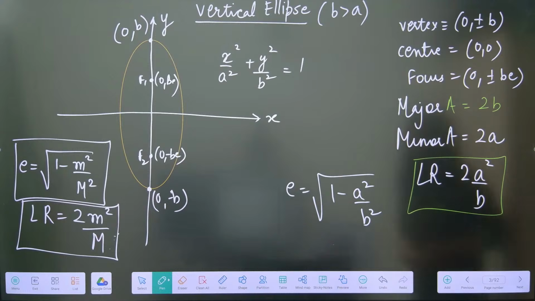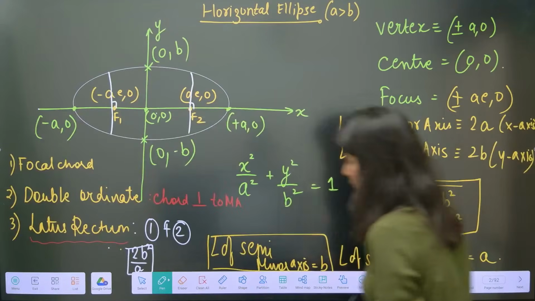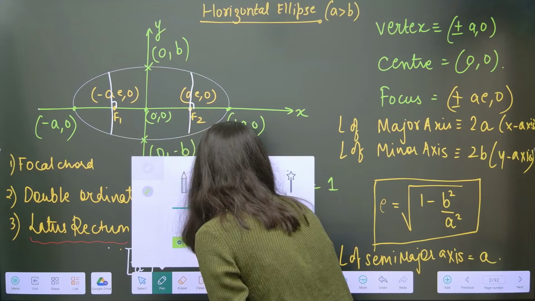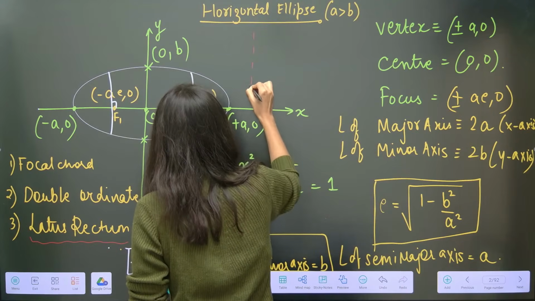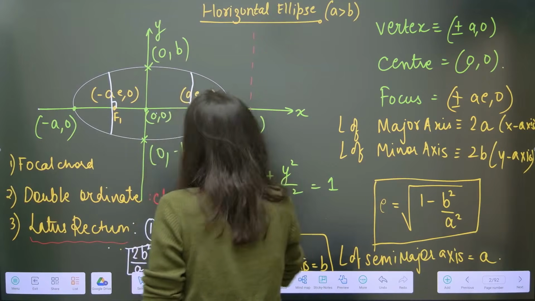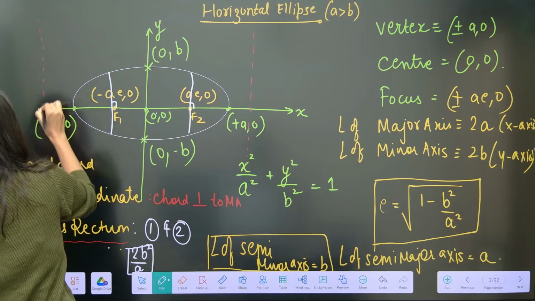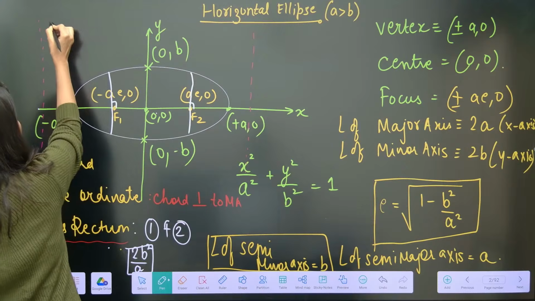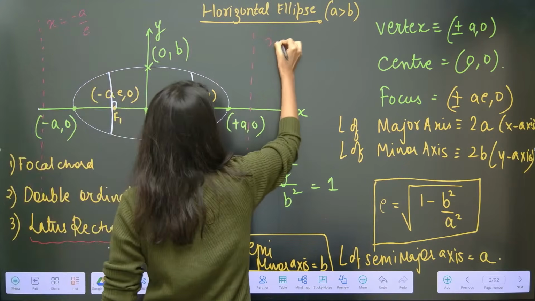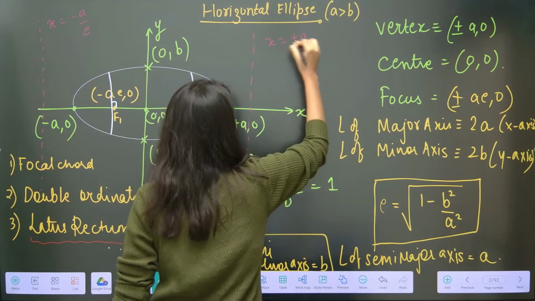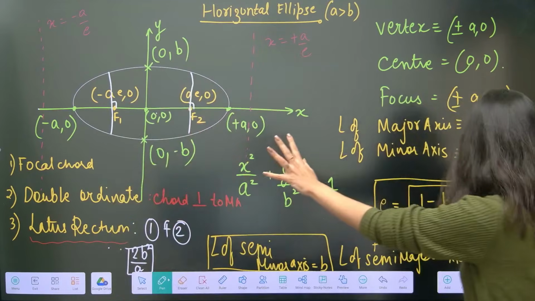Alright, now one more thing, in both the cases I would like to tell you about the directrix. So equation of directrix, can you see this will be your directrix, this will be your directrix. Equation of directrix: x equals minus a upon e, x equals plus a upon e, in case of horizontal ellipse.